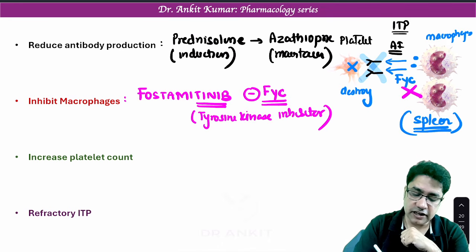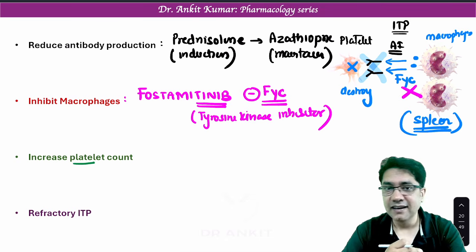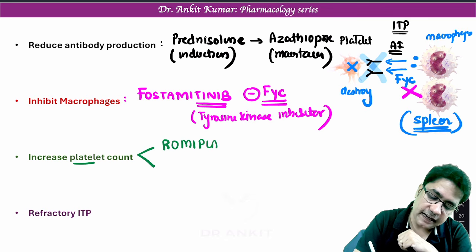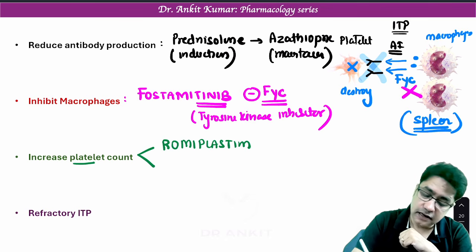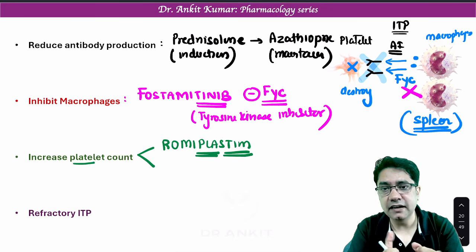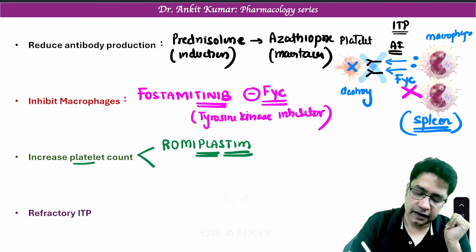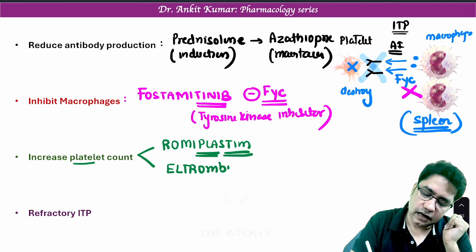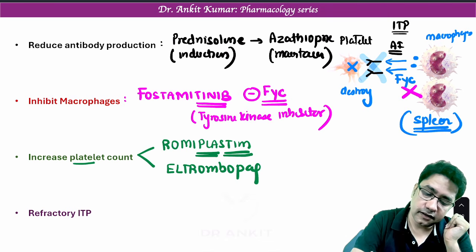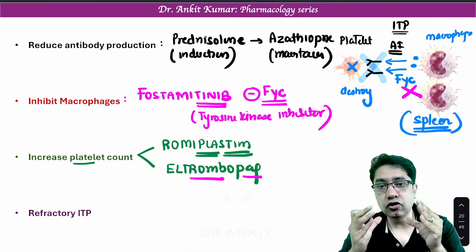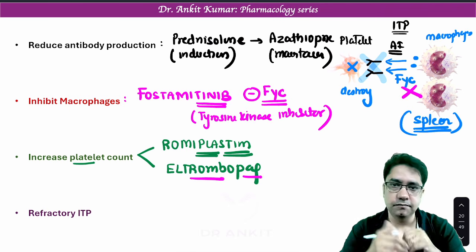Now we have drugs which can increase platelet count. The drug which has been approved to increase platelet count is romiplostim. Again, it has been asked in INICET. So how can we remember? Plostim, it is a platelet stimulator. And we have a drug eltrombopag. How can we remember eltrombopag? You can see the word thrombo is coming and Ag is coming. It is a thrombopoietin agonist.